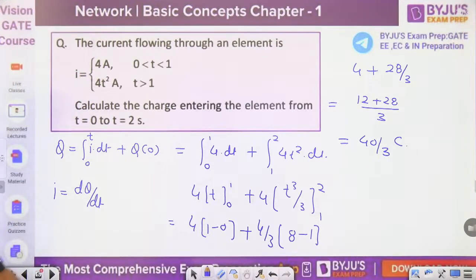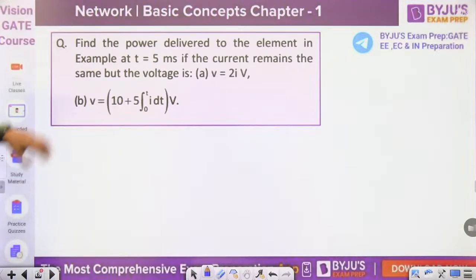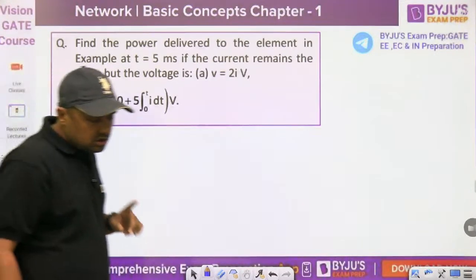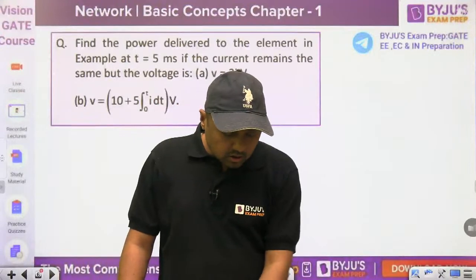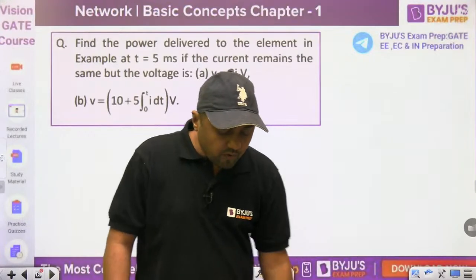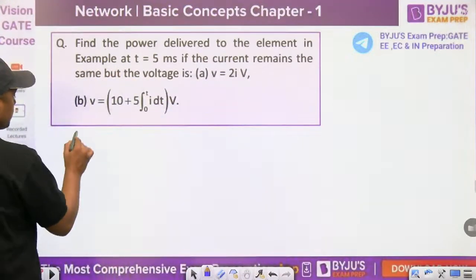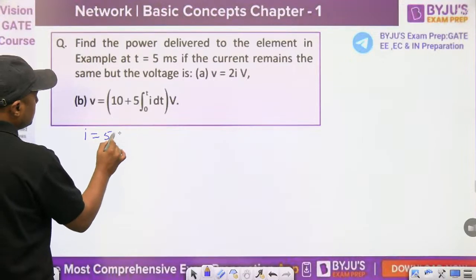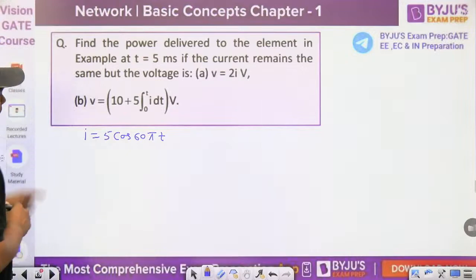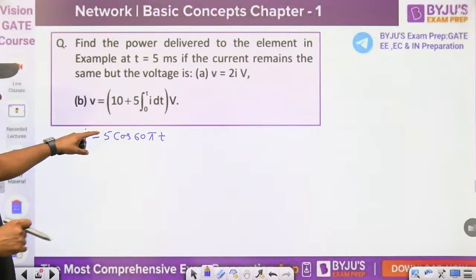Now next question: find the power delivered to the element in the example at 5 millisecond if the current remains the same but the voltage is different. What does it mean that the current remains the same? Because it is a solved example, I am giving you the value of the current, guys. The current used in the previous example is 5 cos of 60 pi t. You have to use this current, that is the question from the textbook.